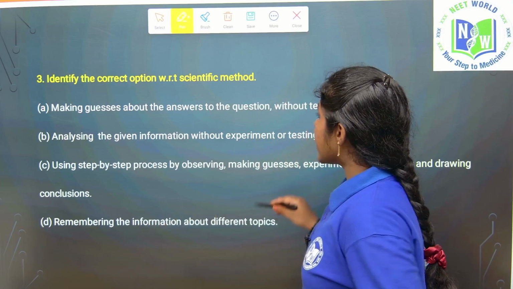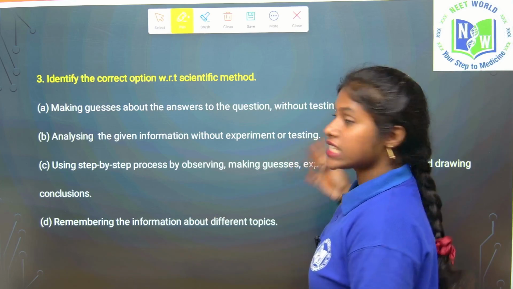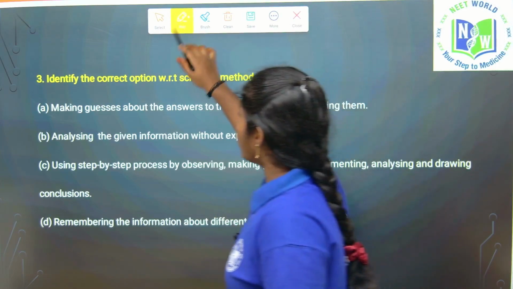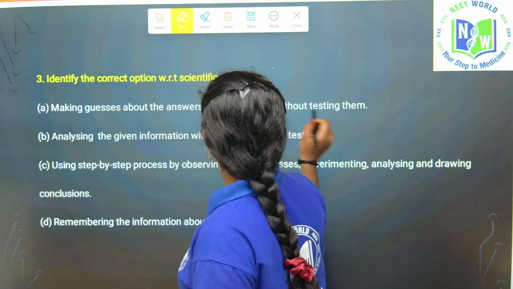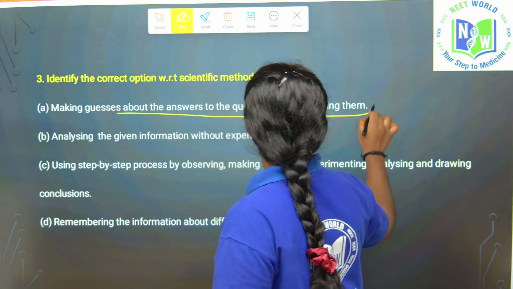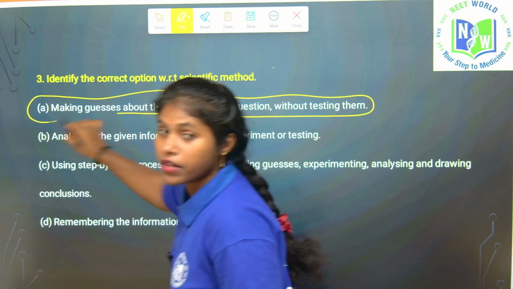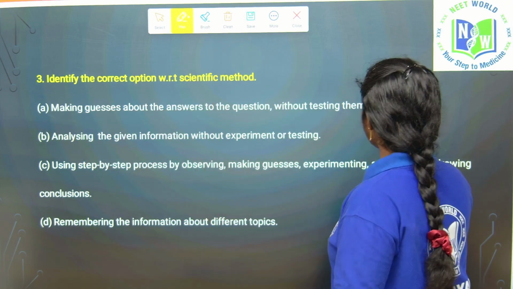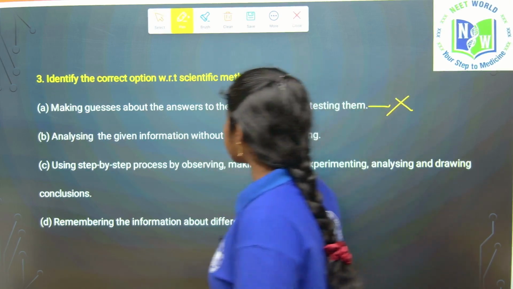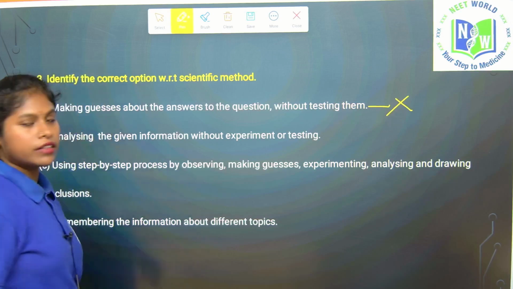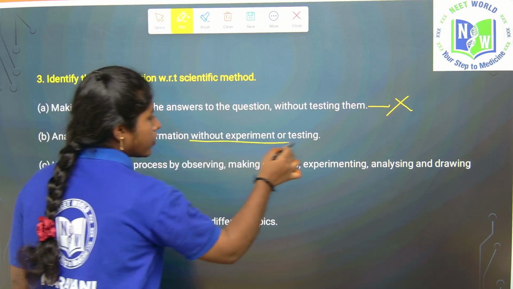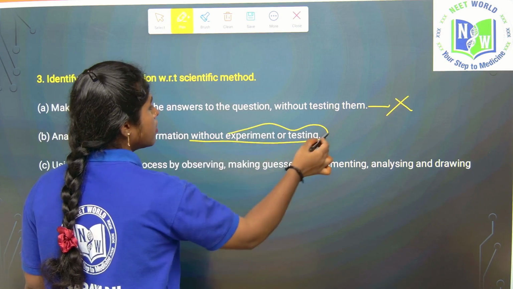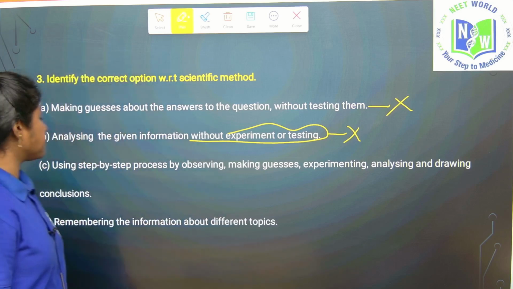Now see, making a guess about the answers to the question without testing them, that is wrong. So if you guess the thing also, we have to perform the experiment. That is why the first statement is absolutely wrong. Analyzing the given information without experiment or testing is the wrong statement, right?